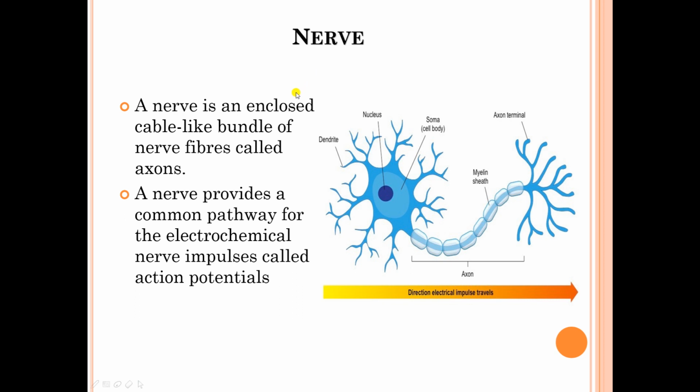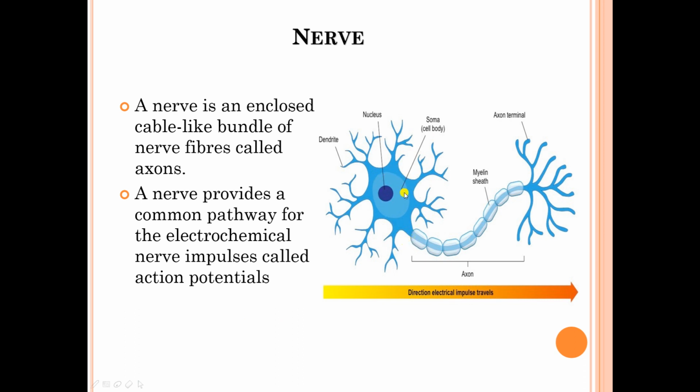Now see, what is the nerve? A nerve is an enclosed cable-like bundle of the nerve fiber called axon. A nerve provides a common pathway for the electrochemical nerve impulses called action potential. A nerve is composed of many neurons. So first we see what is the neuron. Neuron is the basic unit of the nerve fiber.